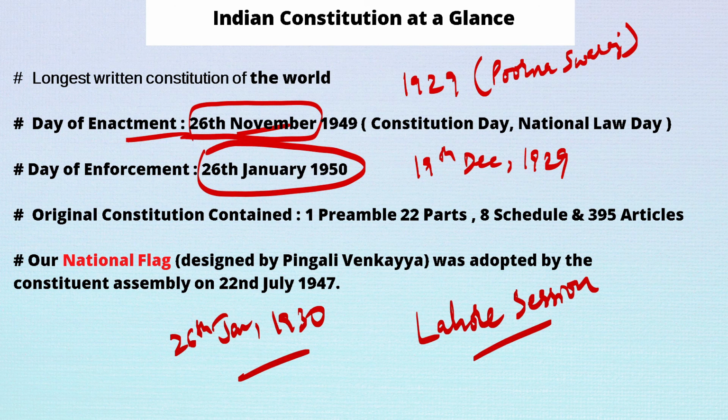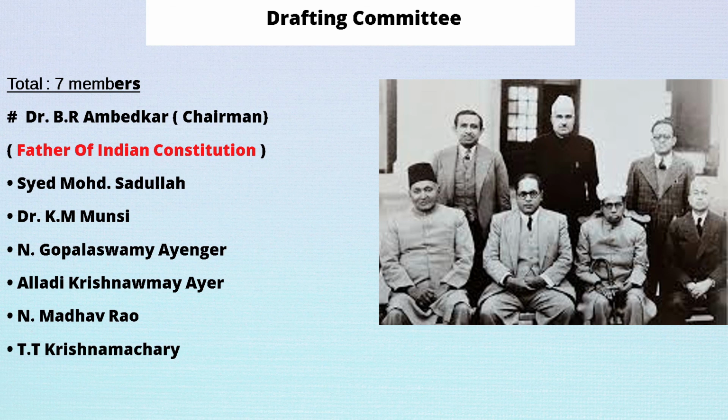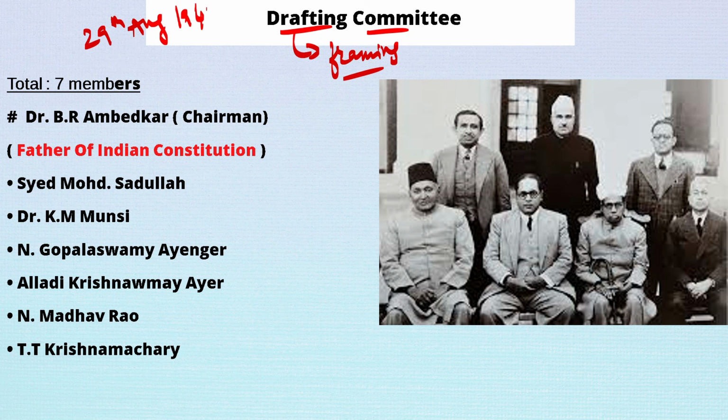Now if we look at the drafting committee, drafting simply means framing or writing the constitution. This drafting committee was formed on 29th August 1947, immediately after independence. The drafting committee had 7 members. You can see in the picture, we had 1, 2, 3, 4, 5, 6 and 7 members, in which Dr. B.R. Ambedkar was the chairman.